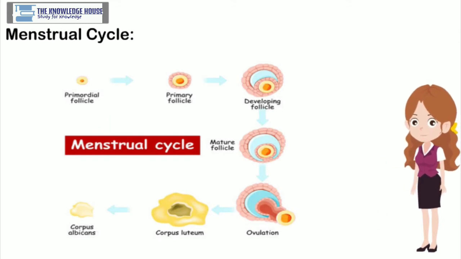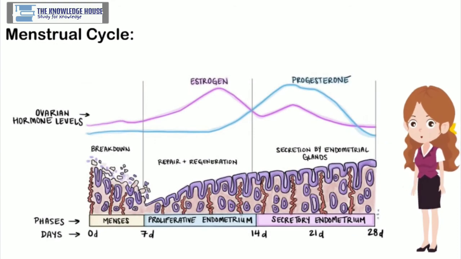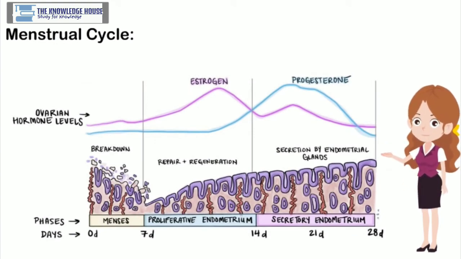The remaining tissue of the burst follicle forms the corpus luteum. The corpus luteum starts to secrete progesterone. Endometrial glands secrete their secretion under the effect of progesterone. Such an endometrium is ready for implantation of the embryo.